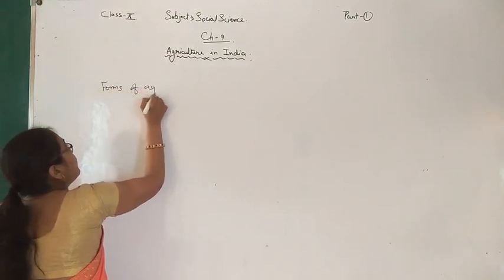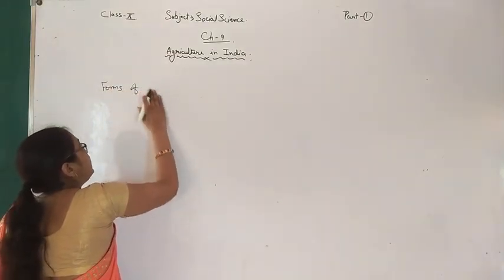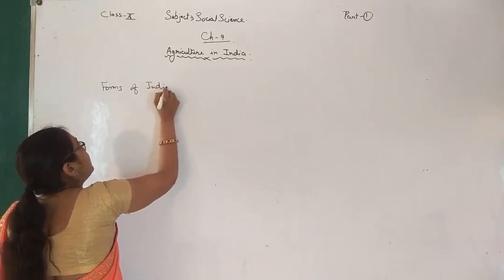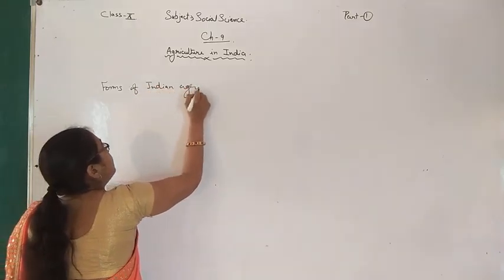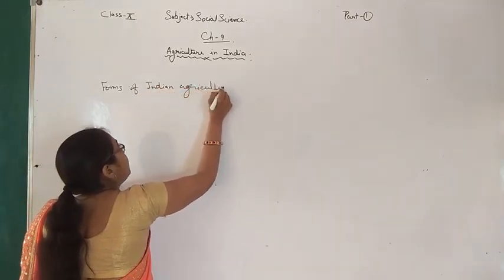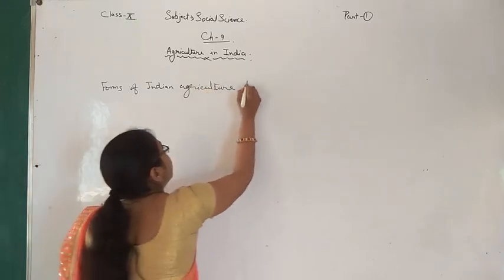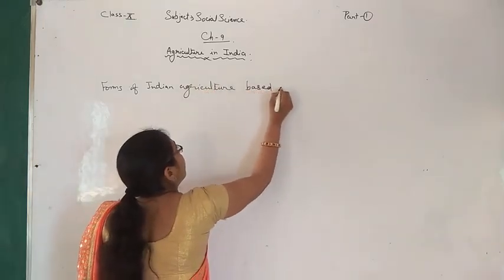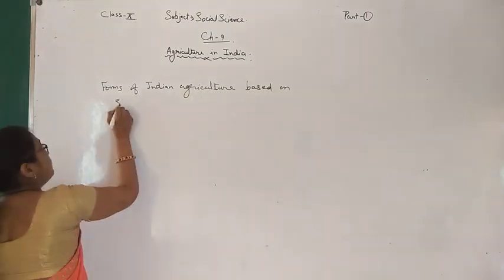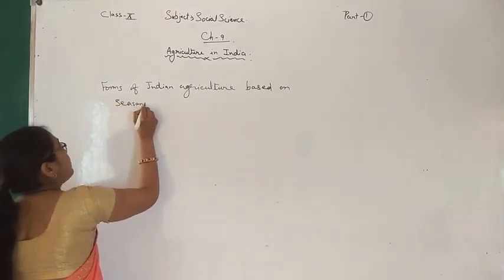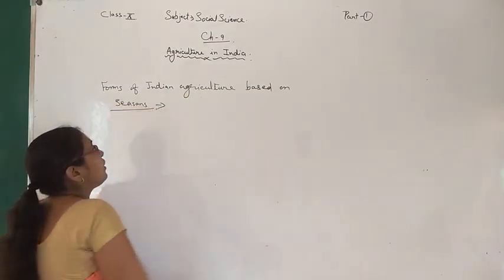Forms of Indian agriculture based on seasons.